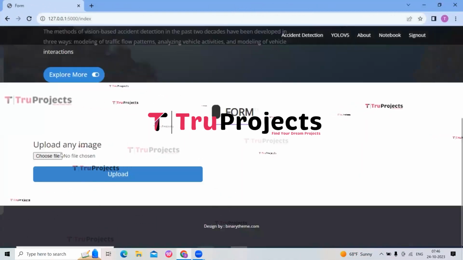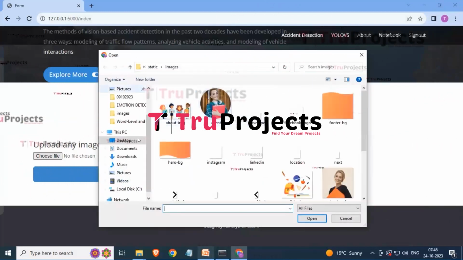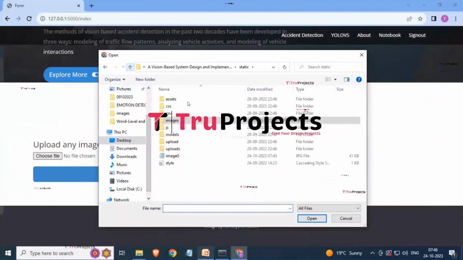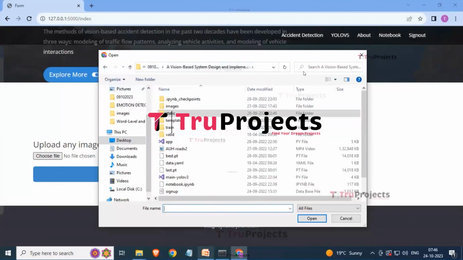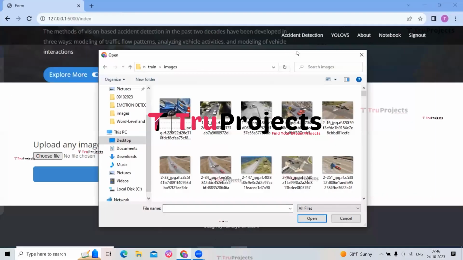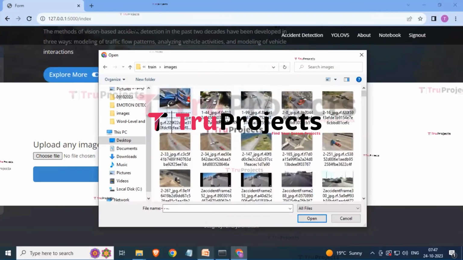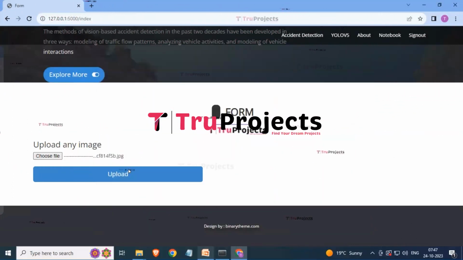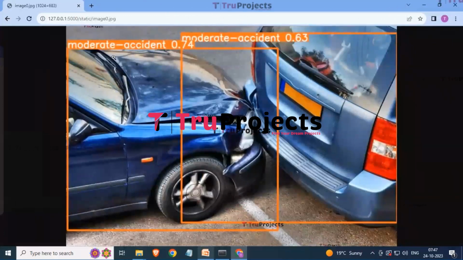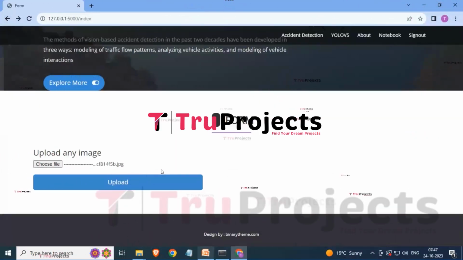So here let's try with uploading another image. Okay, let me open the folder for uploading the image. So here you can see that we have to choose any one of the images from these images for the accident detection. Suppose that I am choosing this image first over here and now simply click on the open button and let's click on the upload button again. So here you can see that it is detecting a moderate accident 0.74, moderate accident 0.63. Here you can see that the two cars are colliding with each other and the accident has happened over here. So depending upon the image you're providing over there, it will detect the accident whether it is moderate or not.